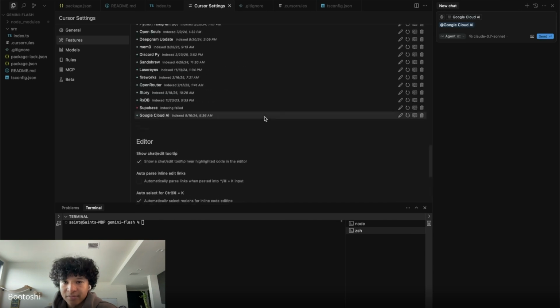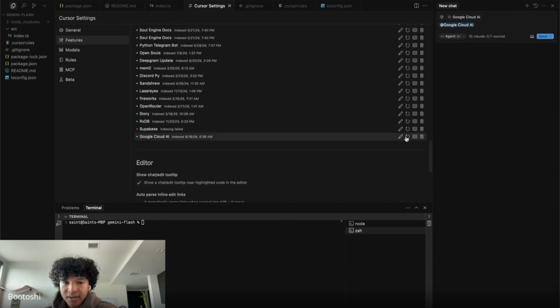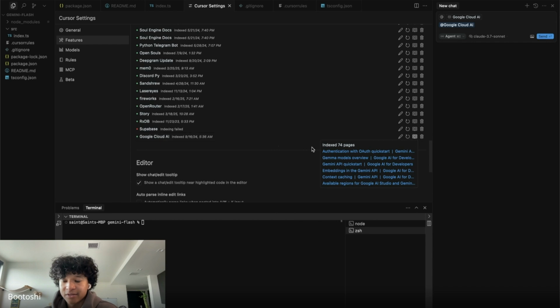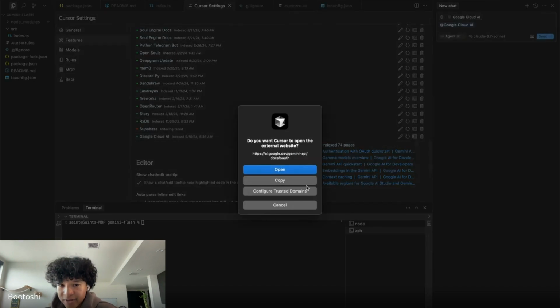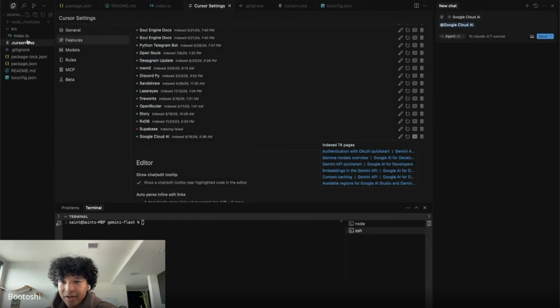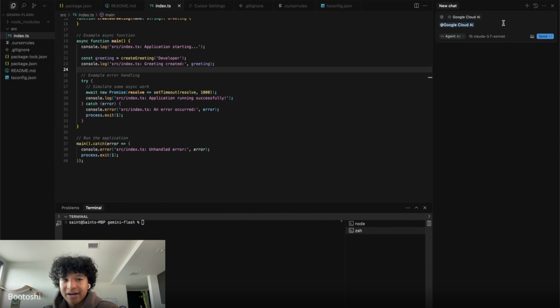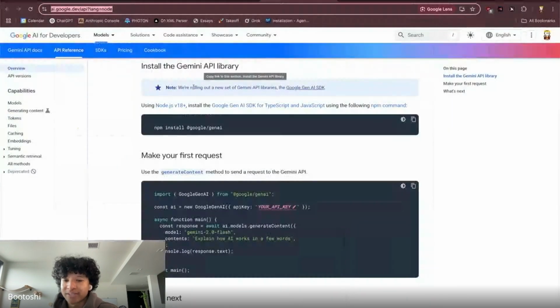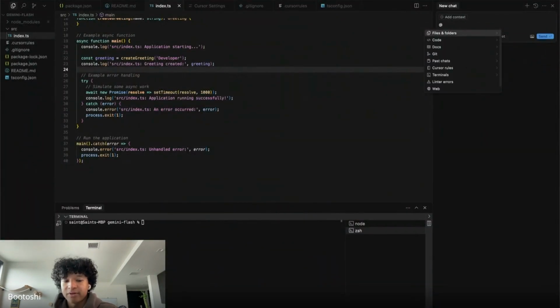What this did is take the entire documentation website of Google's AI and APIs and give it to Cursor. Now, if I'm referencing the Google API, all I have to do is type @Google Cloud AI.